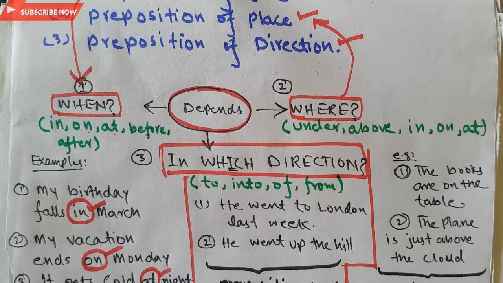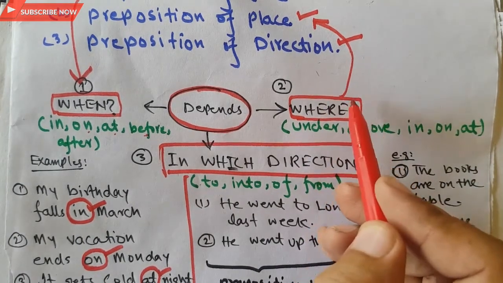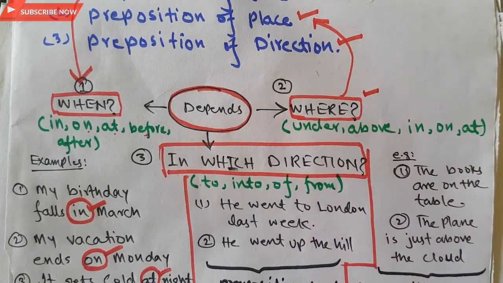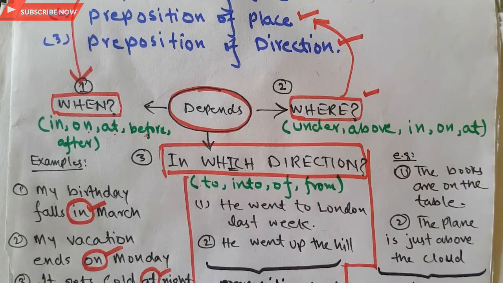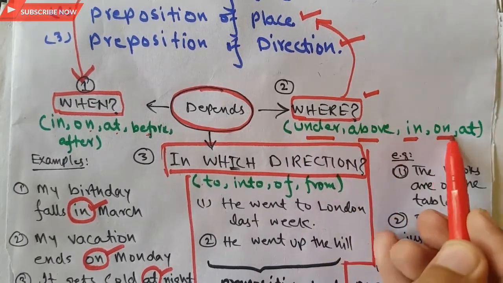Now the second one is about when someone inquires where things are happening. We relate where to the preposition of place, and the main examples are under, above, in, on, at.